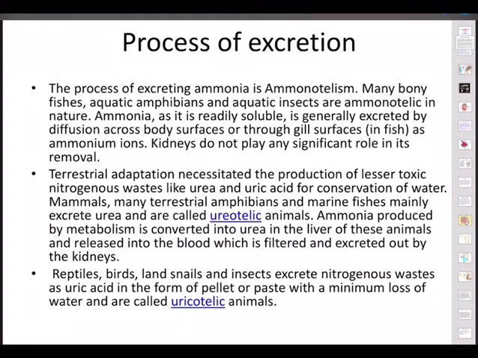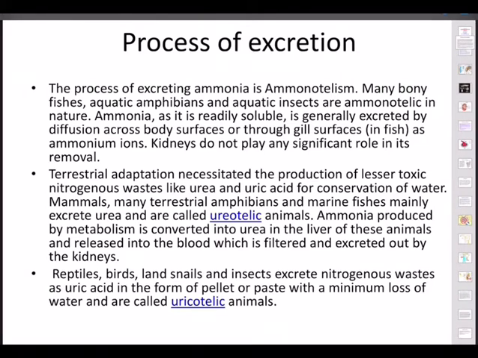Terrestrial adaptation necessitated the production of less toxic nitrogenous waste like urea and uric acid for conservation of water. Mammals, many terrestrial amphibians, marine fishes mainly excrete urea, and those animals that excrete urea are called ureotelic animals. Ammonia produced by metabolism is converted into urea in the liver of these animals and released into the blood, which is filtered and excreted out by kidneys. So here the role of kidneys is much.